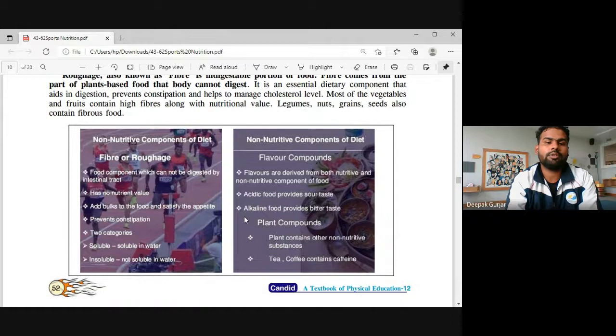The non-nutritive components of diet like fiber and roughage, the food component which cannot be digested by the intestinal tract, has no nutritional value, adds bulk to the food and satisfies appetite. It will prevent constipation. There are two types of fibers, soluble and insoluble. When we talk about flavored compounds, they can be nutritive and non-nutritive components of food. Acidic food provides a sour taste, alkaline food provides bitter taste. Plant compounds like tea and coffee, like coffee gives caffeine, right? These are some important points that we need to note in this section.